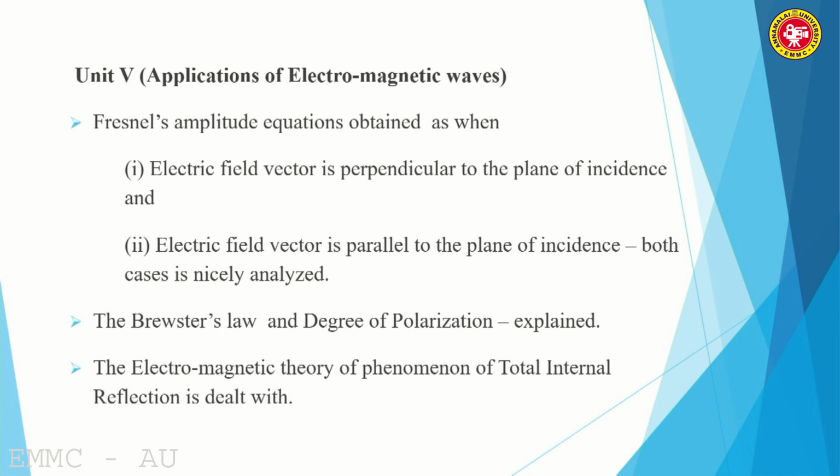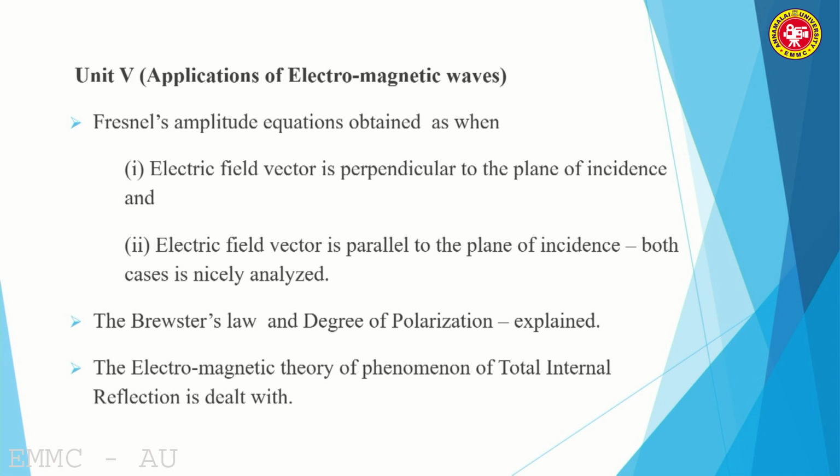Coming to the application of electromagnetic waves, the fifth unit, Fresnel's amplitude equation. We are getting Fresnel's amplitude equations in two cases. What are the two cases? We know the electric field vector, isn't it? It is E, capital E. When the electric field vector is perpendicular to the plane of incidence, we get one type of equations. When the same electric field vector is parallel to the plane of incidence, you get another set of equations. This set of equations is commonly called Fresnel's amplitude equations. But in the examination, go through the question paper, whether they are asking for the electric field vector perpendicular to the plane of incidence, or parallel to the plane of incidence. First go through the question carefully and answer accordingly, very carefully.